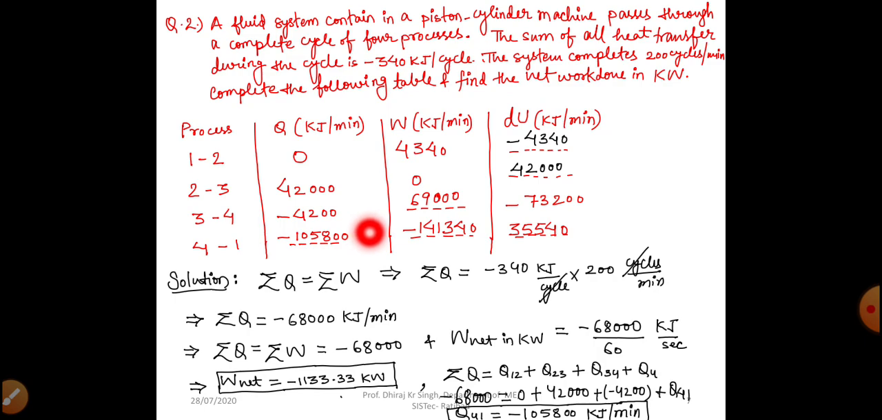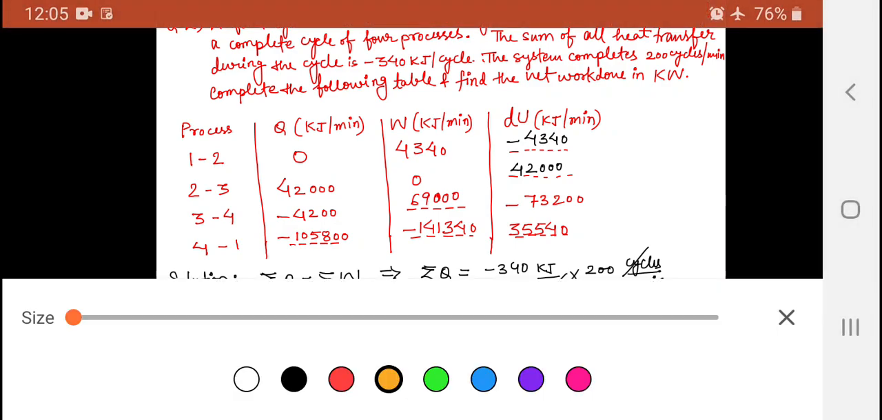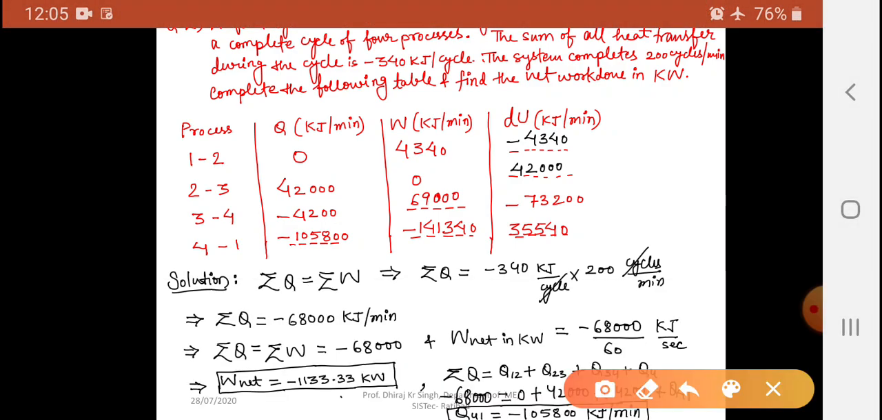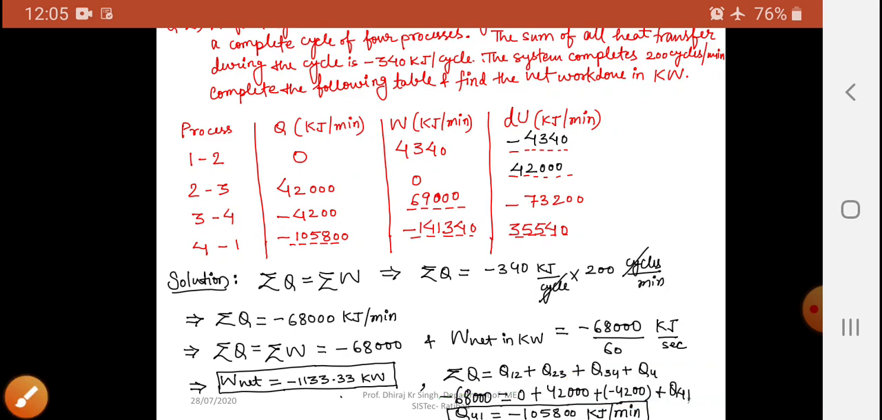So but we know the value of total heat transfer. In a cyclic process, total heat transfer is the sum of individual processes, right? So here in the right hand side bottom, you can see this summation Q is equal to Q12 plus Q23 plus Q34 plus Q41. Here one I have not written, but it is Q41, right? So we have to find out Q41. We will find this Q41 with the help of this equation.